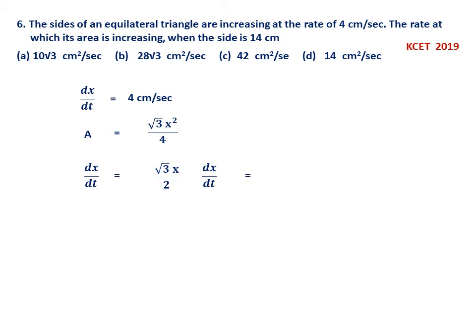So when you substitute, you get root 3 x by 2 into dx by dt, which is 4. So you get 2 root 3 into x. So this is dA by dt. Therefore when x is 14, 14 into 2, 28 root 3 centimeter per second. So B is the option.